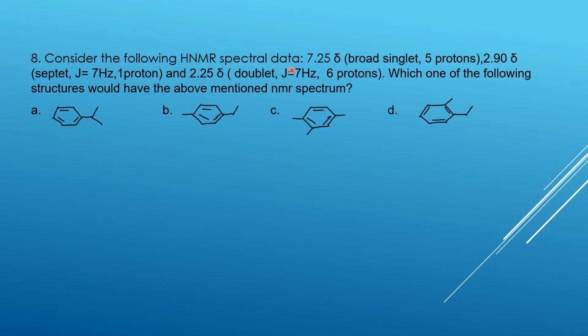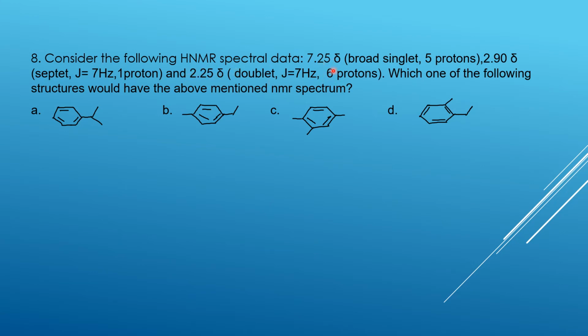Eighth problem. Consider the following proton NMR spectral data: 7.25 delta, broad singlet, 5 protons; 2.9 delta, septet, J coupling constant 7 Hz, 1 proton; 2.25 delta, doublet, coupling constant 7 Hz, 6 protons. Which one of the following structures would have the above-mentioned NMR spectrum? First, we need to find which compound contains 5 protons in the benzene ring. Second, 2.9, 1 proton and septet. Third, 6 protons and doublet at 2.25.